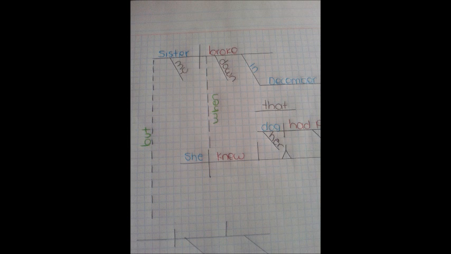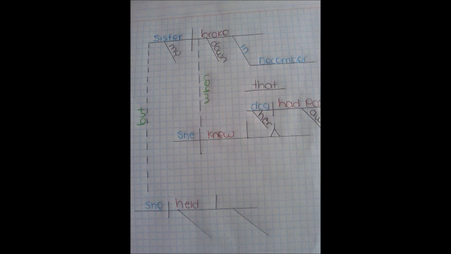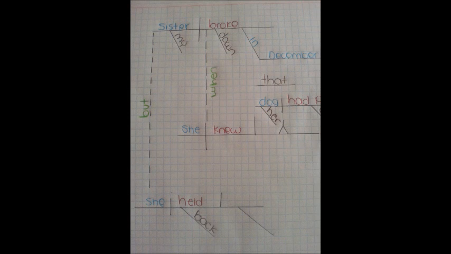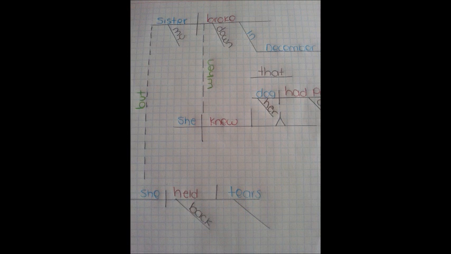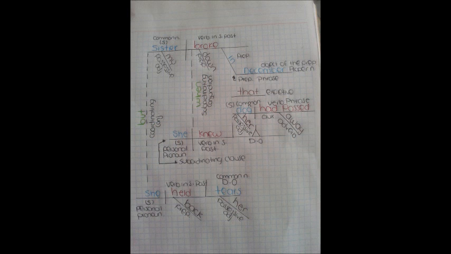But is a coordinating conjunction. She is a personal pronoun and the subject. Held is a verb in simple past. Back is a preposition. Tears is the direct object and a common noun. And her is a possessive adjective. As you notice, here we have three phrasal verbs: broke down, passed away, and held back. In this example, broke down and passed away are intransitive verbs, and held back is a transitive verb.